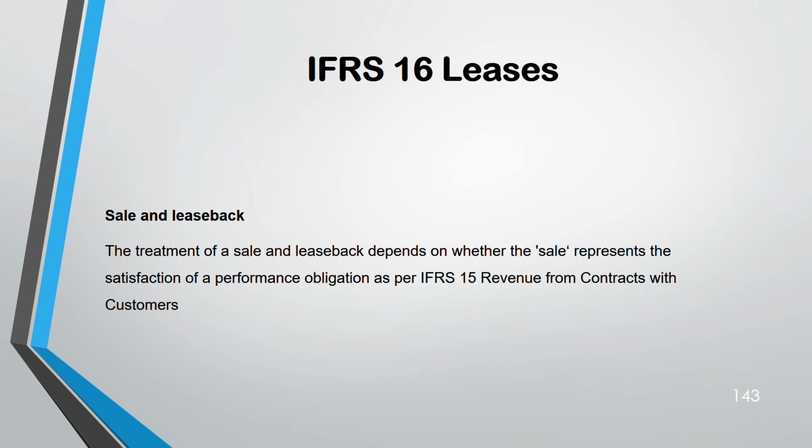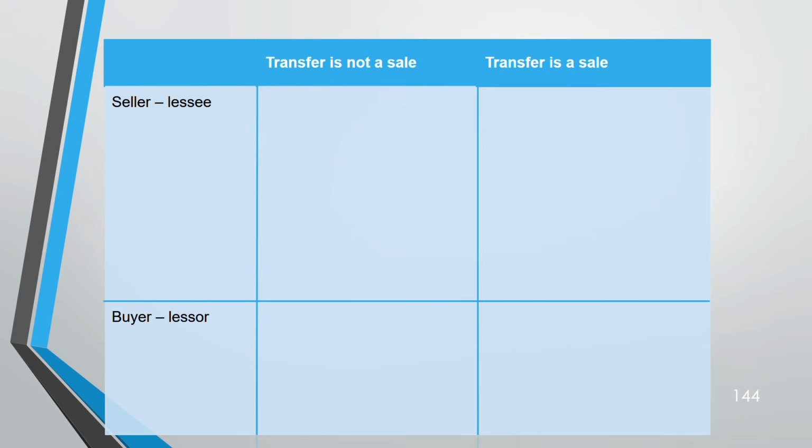that statement that this is a sale or it's not a sale. It makes your work very easy. Your focus is then on the accounting treatment only. So you don't have to see whether performance obligation is met or not. You don't have to do any kind of test. That means you don't have to calculate the revenue. Revenue will be calculated and given to you if it's a sale. This is a table. If you know this, you have understood everything of sale and leaseback. This table is enough. That's it you have to know. Because we are almost towards the end of this. I think after this we have one example and that's it.